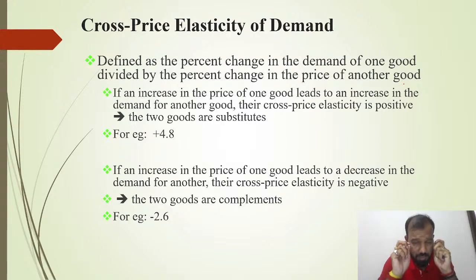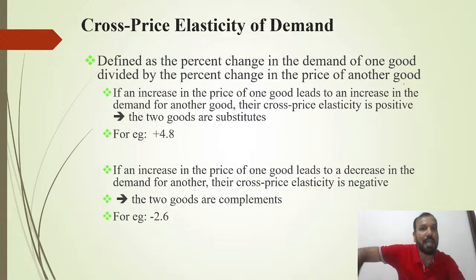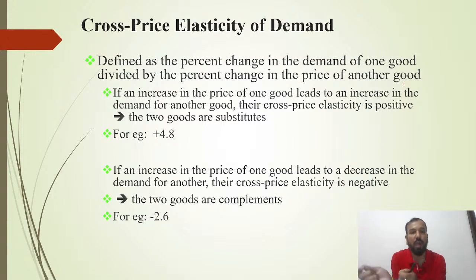In most cases, demand questions arise from the cross price elasticity of demand. Suppose they give a question like this: the cross elasticity of demand is 4.5 and 8.6 for goods X and Y, and at the same time for goods P and Q it is minus 2.6 and minus 5.6. What is the conclusive statement you are deriving from these two statements?